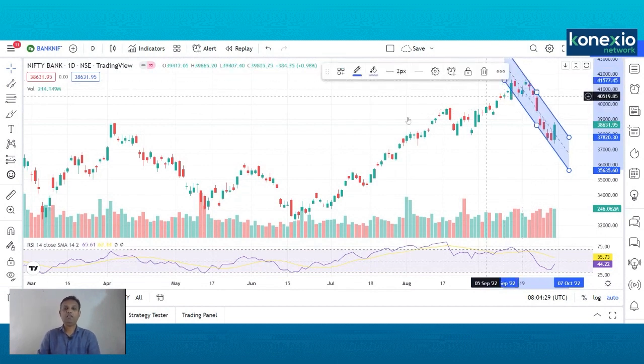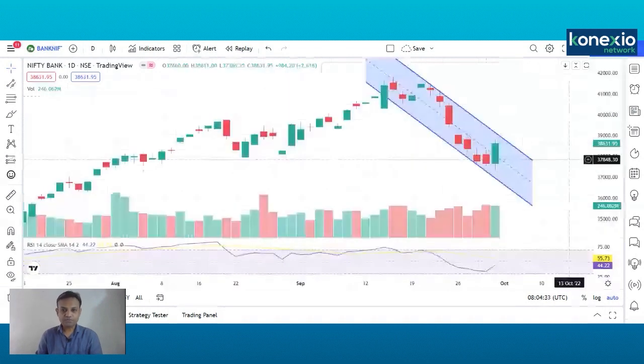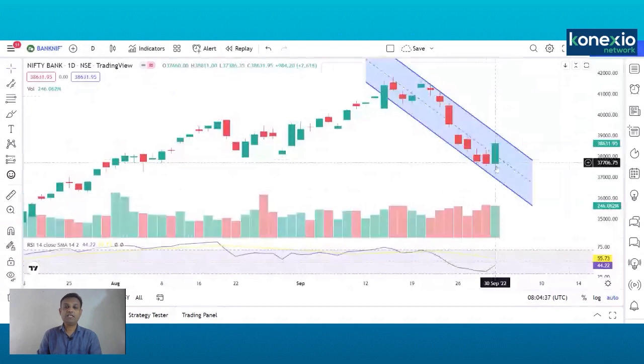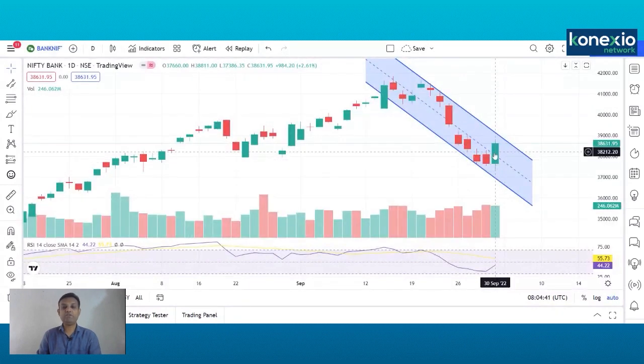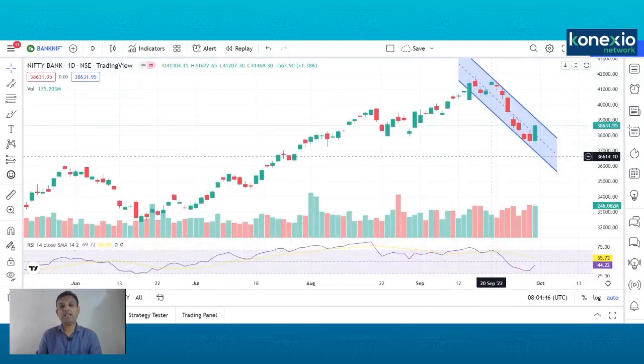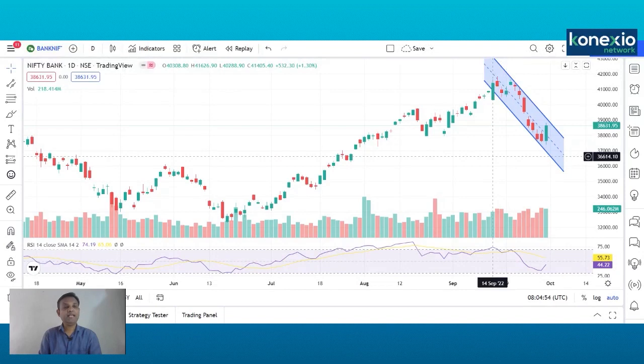Now you can see in Bank Nifty also this is an engulfing bullish pattern. It has engulfed Wednesday's and Thursday's move and it has given a very strong bullish candle, which clearly indicates that Bank Nifty is also poised for an upside rally from these levels. But again, as I said, the Dow Jones has given a negative close, so we might see maybe a weak opening. Maybe if there is a negative opening of maybe 300 points.